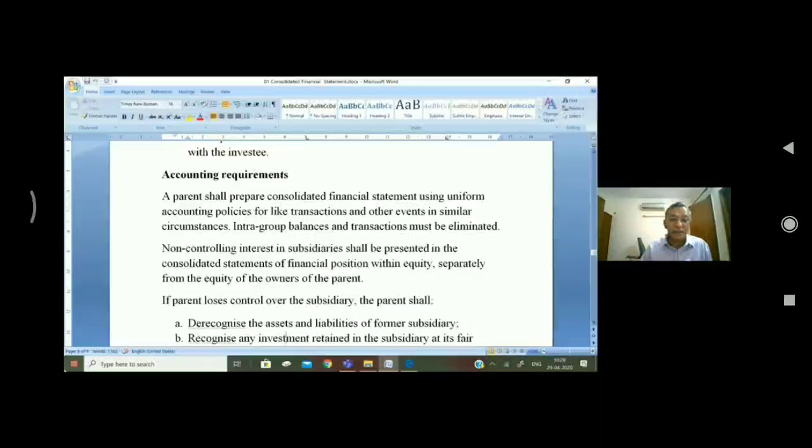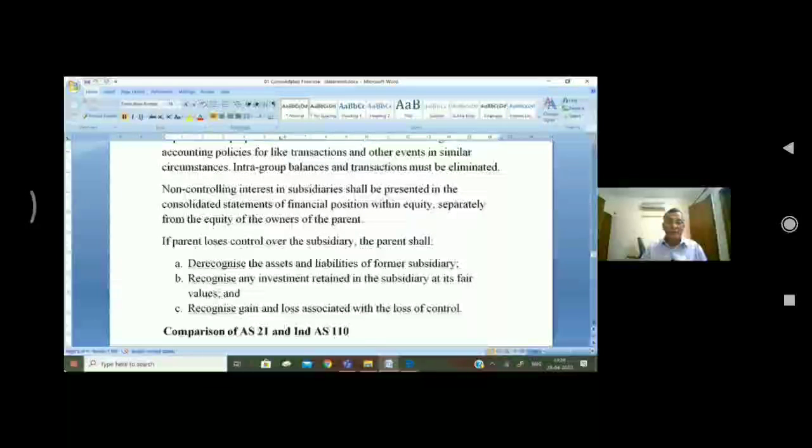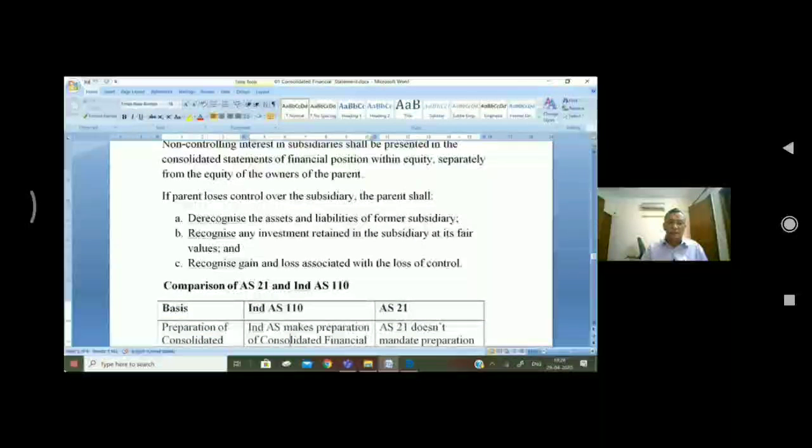If a parent loses control over the subsidiary, the parent shall de-recognize the assets and liabilities of the former subsidiary, recognize any investment retained in the subsidiary at its fair value, and recognize gains and losses associated with the loss of control. Now I have given you a comparison of AS 21 and Ind AS 110. This is only for academic purpose. I think you can understand this, so I will skip this. Now I will come to the practical aspect.